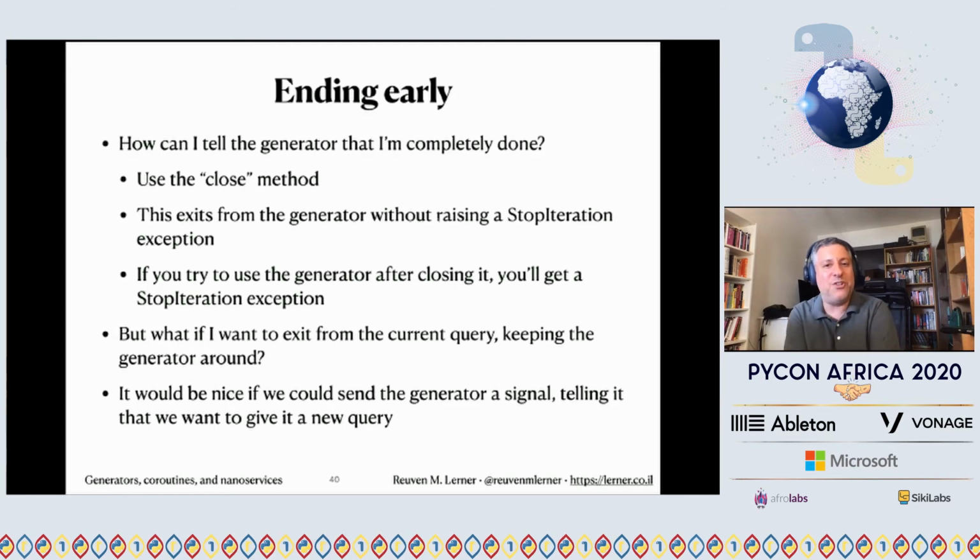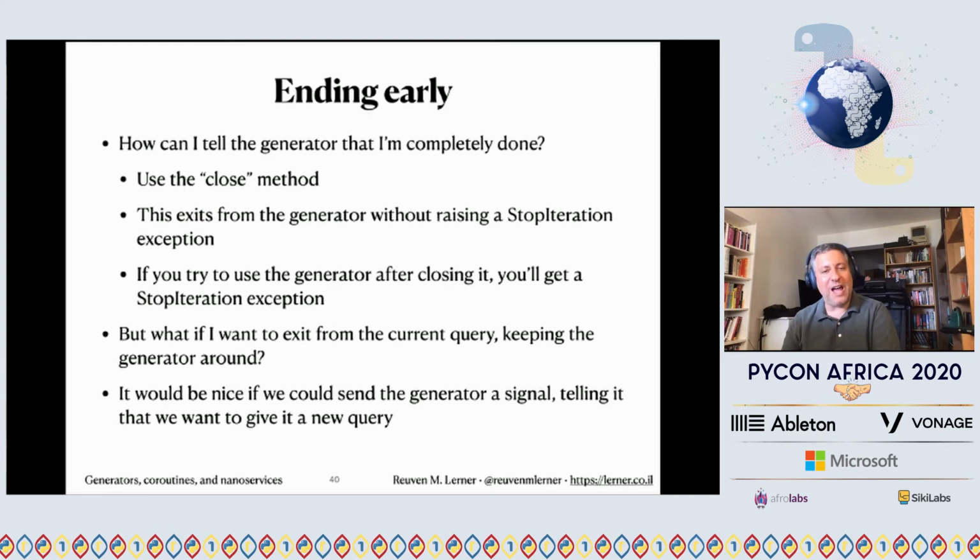The thing is, how can I tell the generator that I'm really done? Right? What if I want to exit? I don't want it to raise a StopIteration. I can actually use the close method. And the close method says, I'm done. You don't have to continue sticking around, right? Don't just go to sleep but keep the stack frame active. Rather, go to sleep and exit, and that's it.